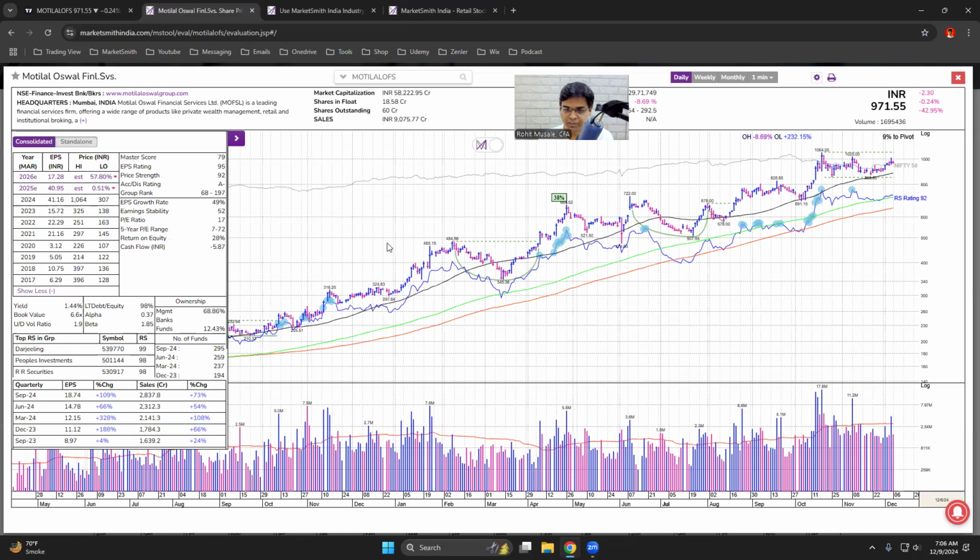Can you imagine? Motilal Oswal itself is showing very good numbers. There are just one or two hiccups or weaknesses here. But imagine there are stocks currently which are doing even better than Motilal Oswal. There are better numbers.